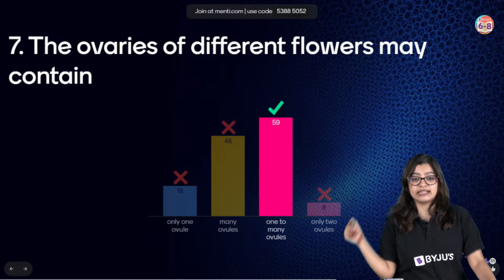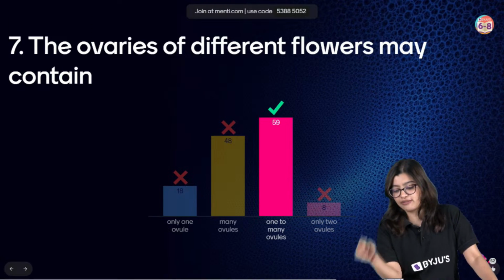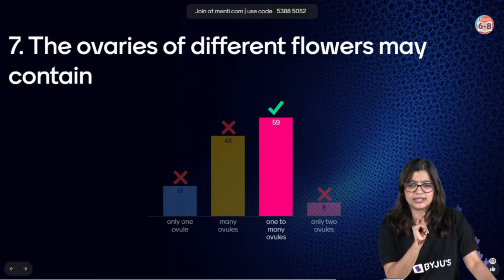Now understand, read the question thoroughly. Everybody is in a hurry to give answer.